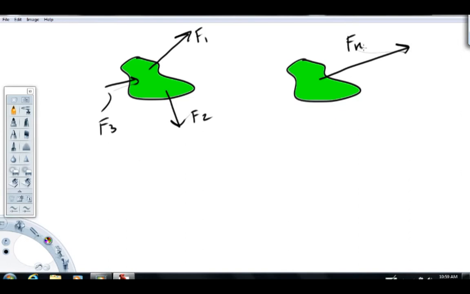Right, so this video is not really about how to find the net force, but it's important to take note that that force does exist. So we have a bunch of forces acting on this mass. Those forces have a vector sum equal to what we would call the net force, which is that guy right there.